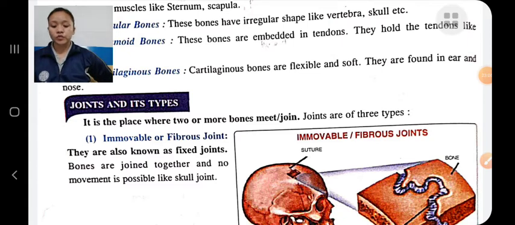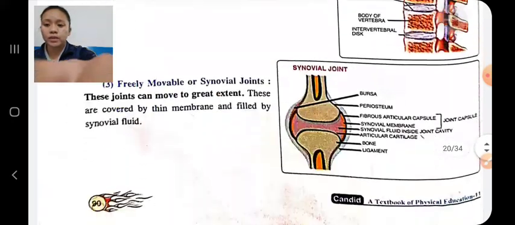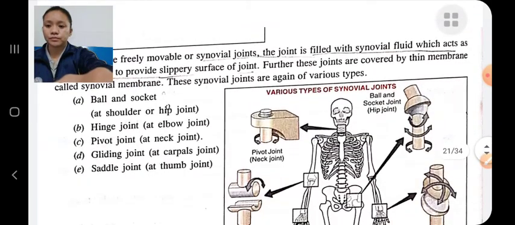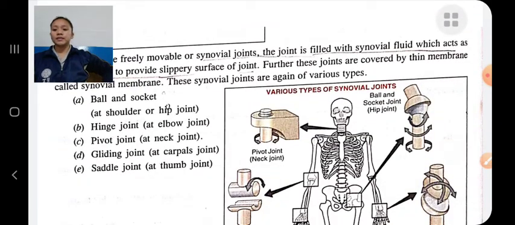Ball and socket joint. It provides maximum movement, and it is present at the shoulders and hip.